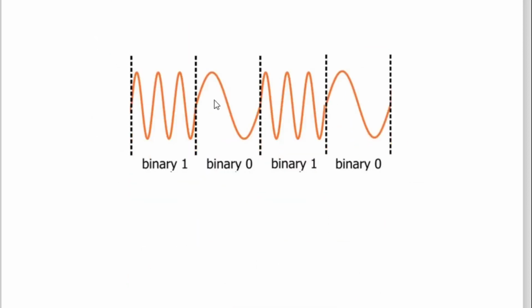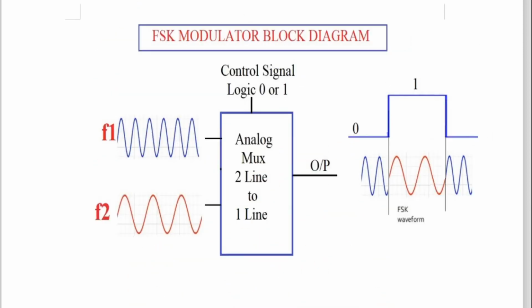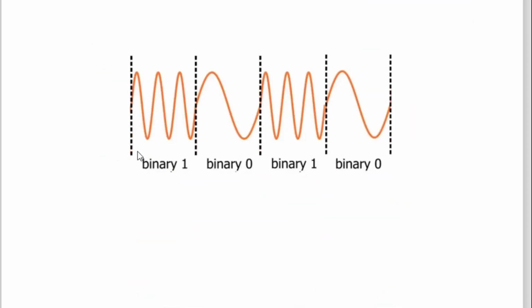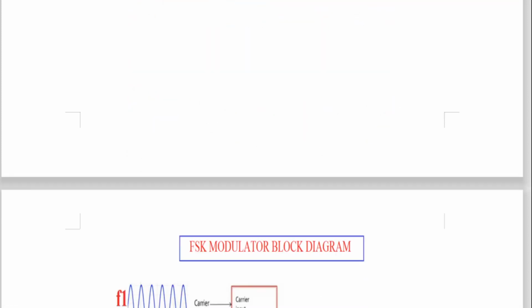You can have another logic. Here you see the logic is actually 0 for high frequency and 1 for low frequency. So here it should be reversed, but it doesn't matter, you can understand that. So here binary 1 is a high frequency sine wave, binary 0 is a low frequency sine wave because the time is very long. Binary 1, high frequency sine wave, time is very short. And in this way, this is frequency shift keying.